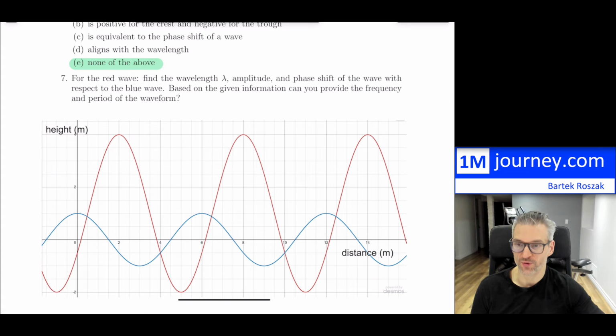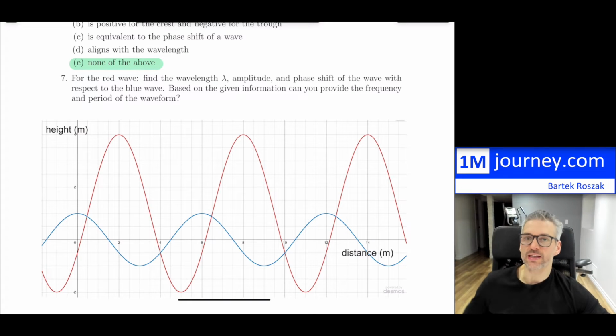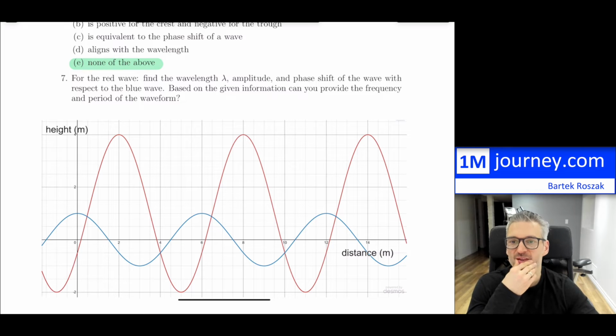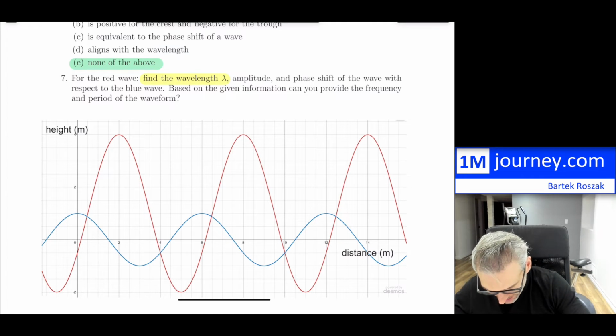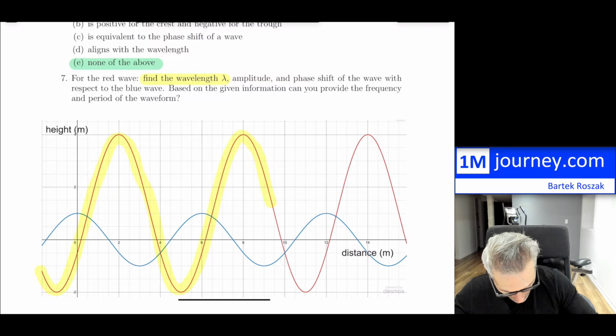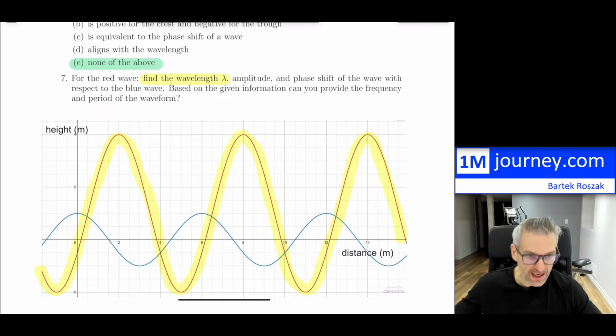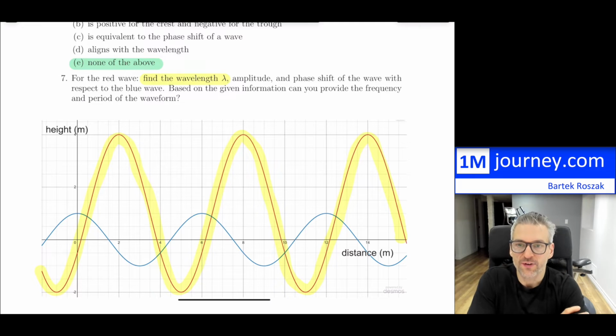So here's another question. Question number 7. Here they're asking us, for the red wave, find the wavelength. All right, so that's one thing that we want to be able to find. This is for the red wave right here, so that's going to be this wave that is carried through. Just going to highlight it for us, just so that we can have it right there.